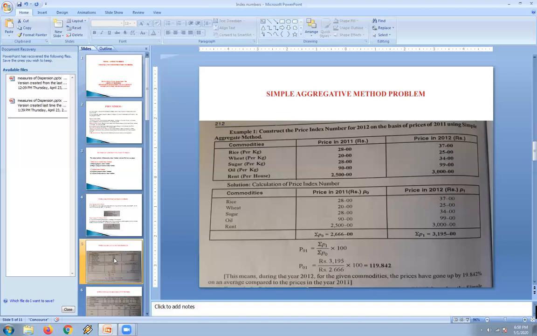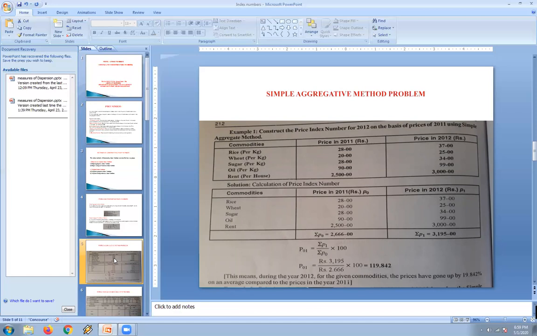Let us see this question to calculate under the simple aggregate method: construct the price index number for 2012 on the base of prices of 2011 under the simple aggregate method. So here he has given commodity prices for 2011 and prices for 2012. The commodities, per kg, are rice, wheat, sugar, oil and rent, and the prices for 1 kg in the year 2011 are 28 rupees for wheat, 20 rupees, sugar 28 rupees, oil is